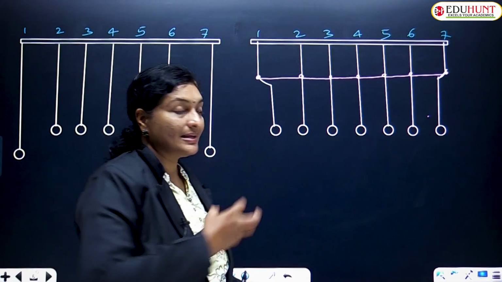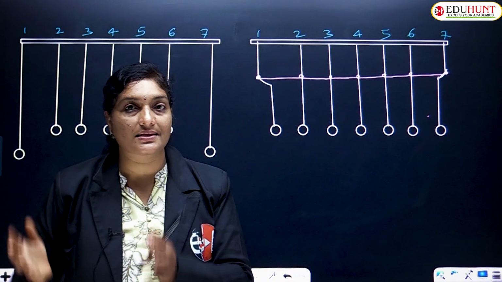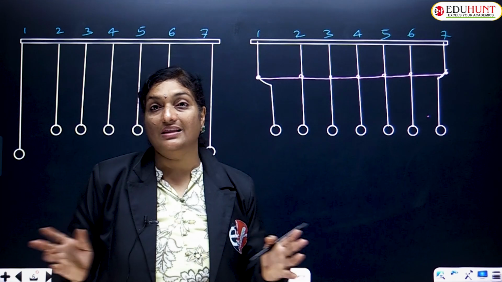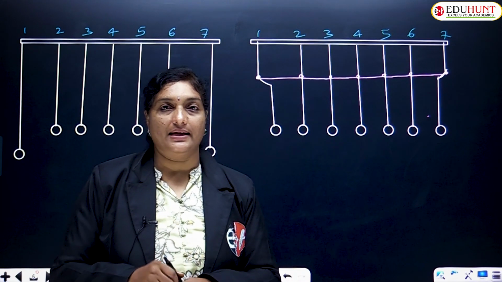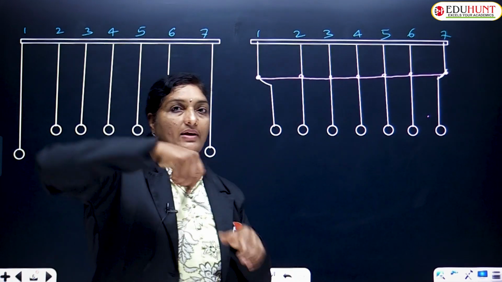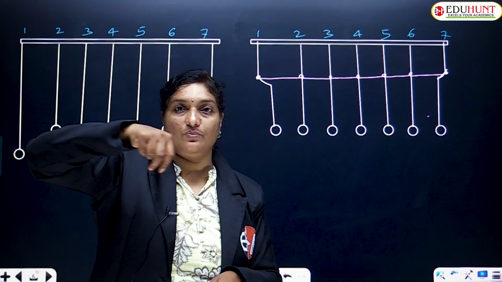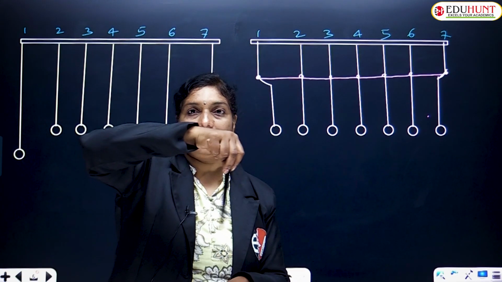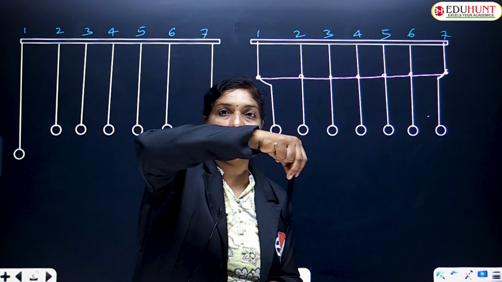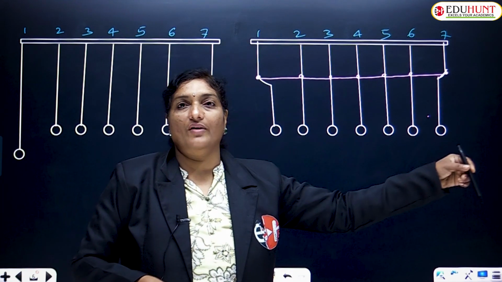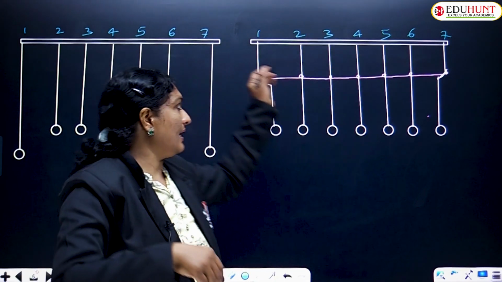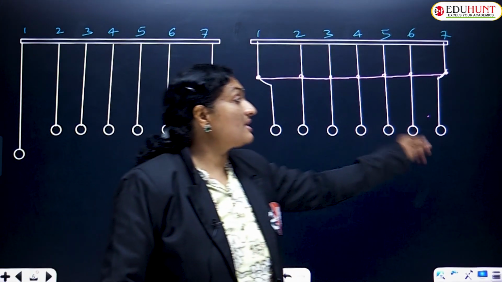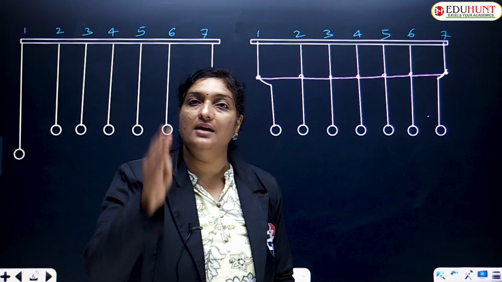This example gives us more clarity on how a disturbance is carried from one region to another without the actual movement of the particles, because all the pendulum bobs oscillate at their mean position. The first one oscillates at this position without touching the second, the second starts oscillating at the same position without touching the third, and so on. The same disturbance is carried through the string to all the bobs, and finally we observe that even the 7th pendulum bob starts oscillating.